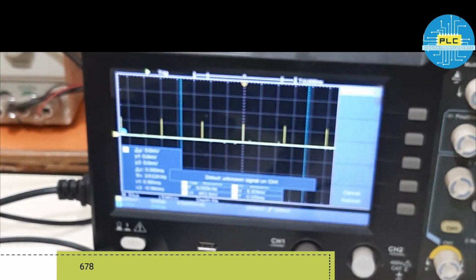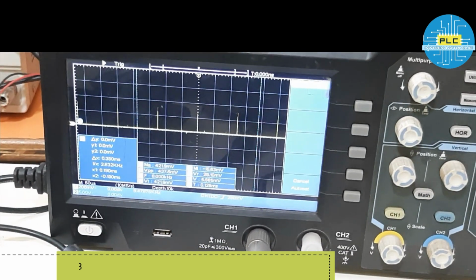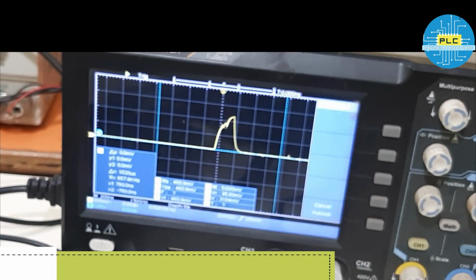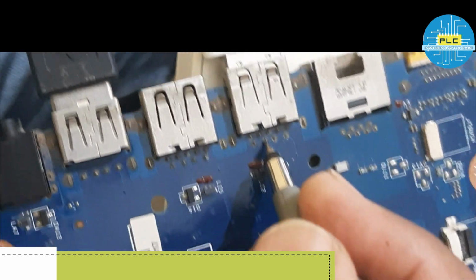See, now what signal are we getting? We are getting the signal, right? So just a minute. See, this one is data minus. Okay, and now I will check data plus. This is data plus.